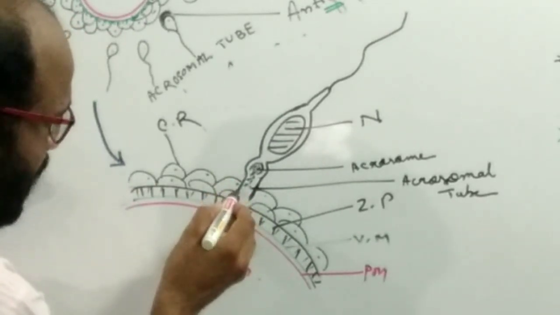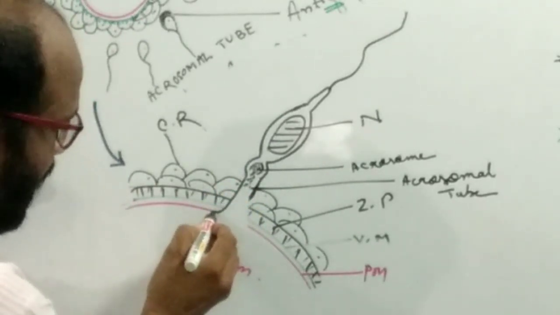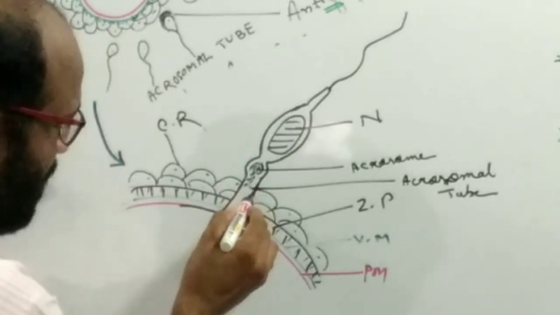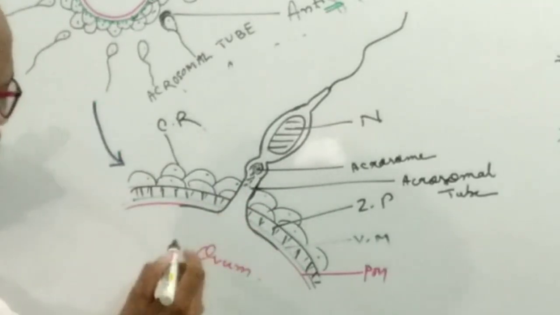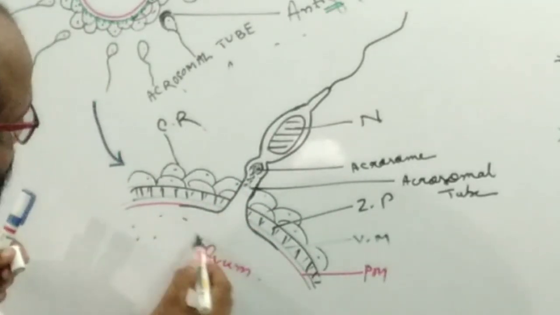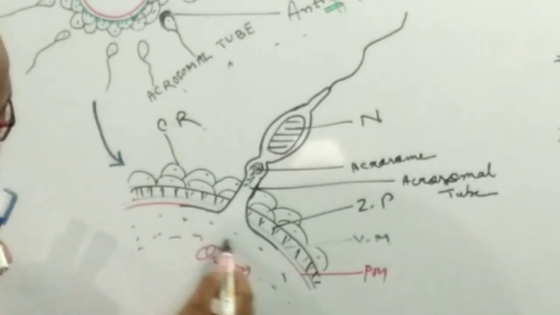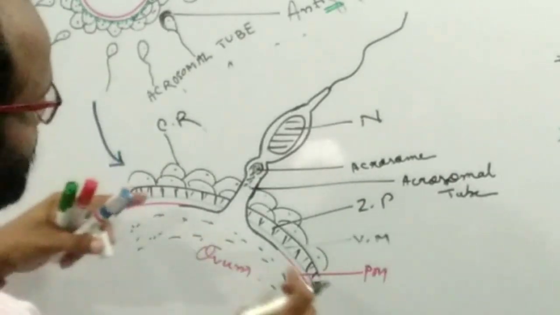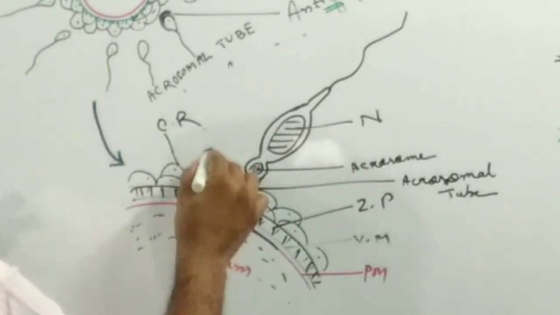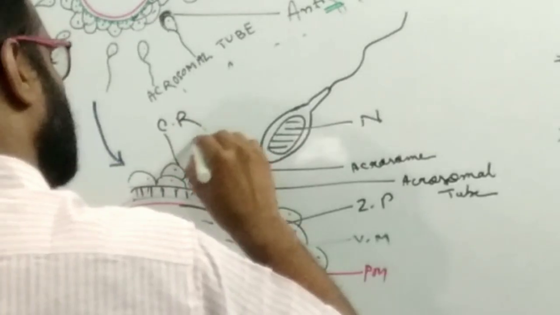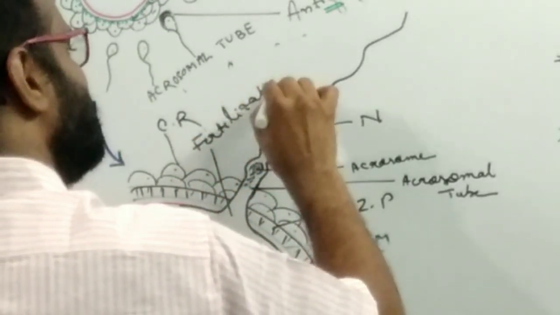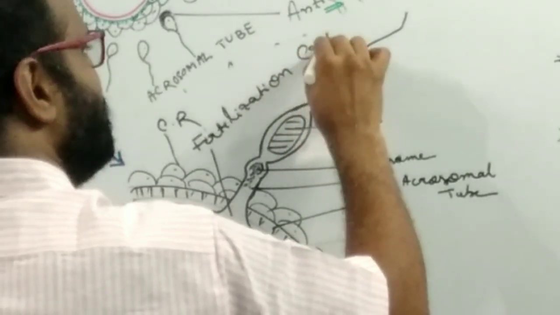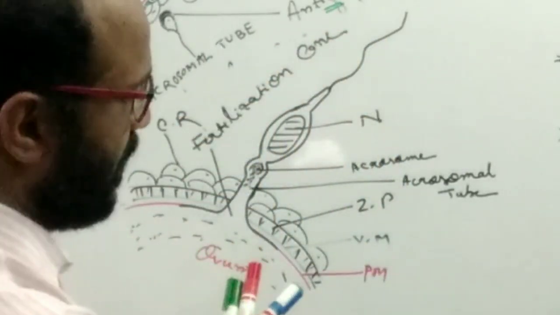So suppose that this is the acrosomal membrane. Now it fuses with the membrane of the ovum, and as you know, this is the ovum. So it looks like a cone. This cone is known as the fertilization cone.